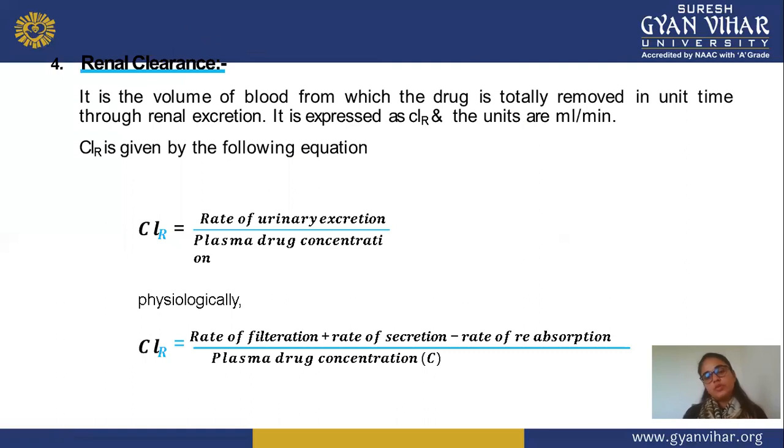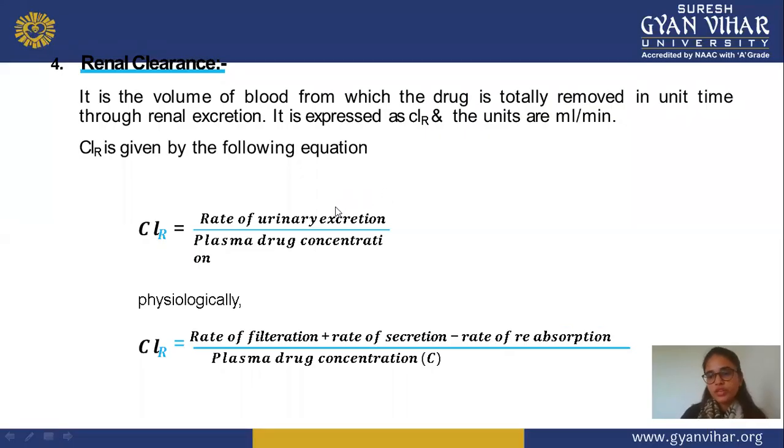It is the volume of blood from which the drug is totally removed per unit time through renal excretion. This is the total amount of drug which is removed through renal excretion, and it is expressed as CLR, meaning total clearance through the renal route, and the unit is ml per minute. It means how much drug, in ml per minute, is eliminated through the renal route. So this is renal clearance, and it is given by a formula.